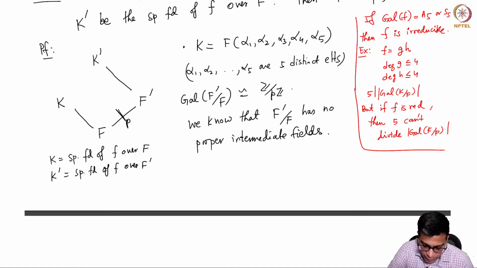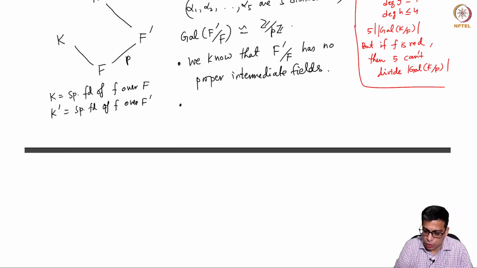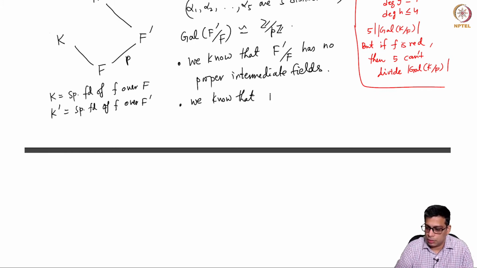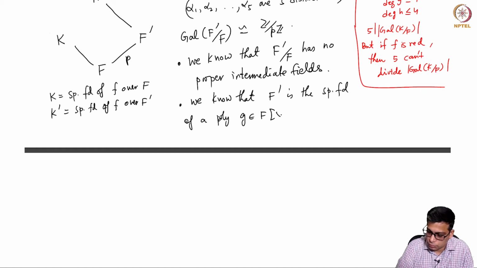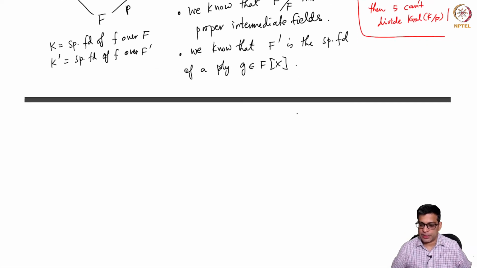If you have an intermediate field here, that must either be equal to F or F prime, because P cannot be factored as a product of two smaller numbers. We also know that F prime is the splitting field of a polynomial. Okay, we claim that G must be irreducible.